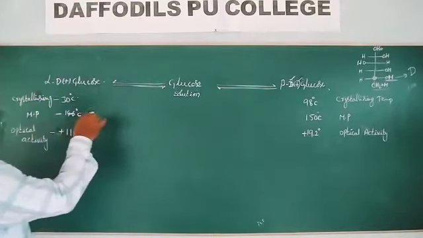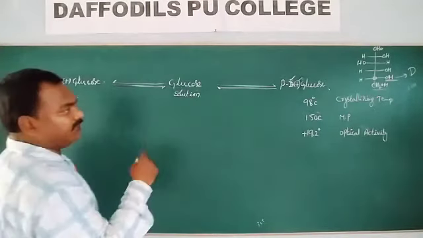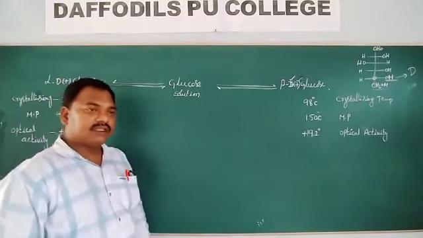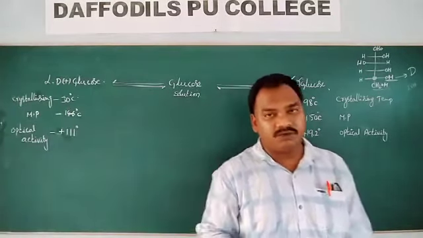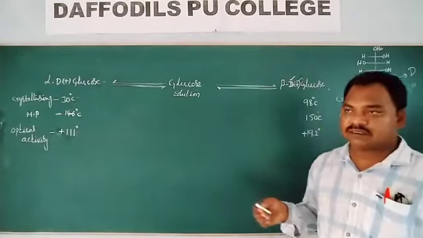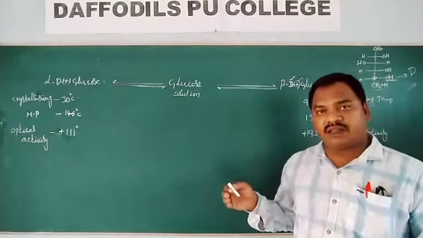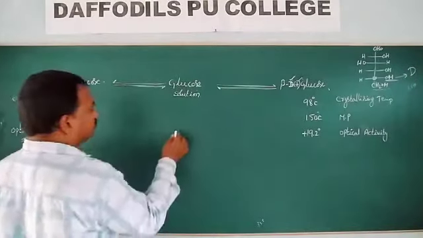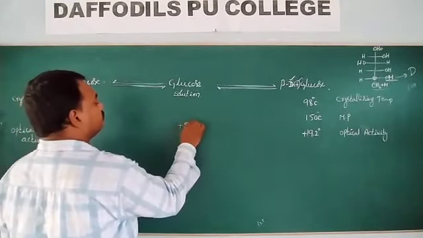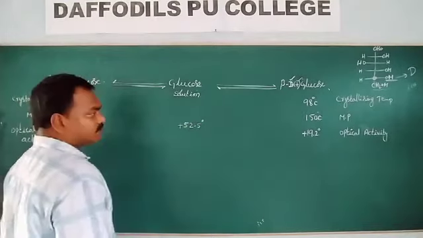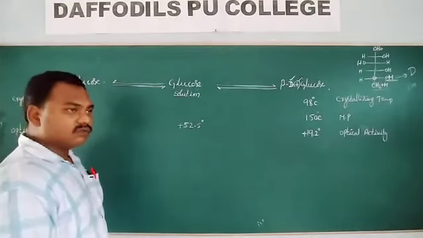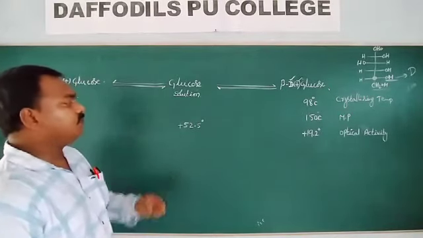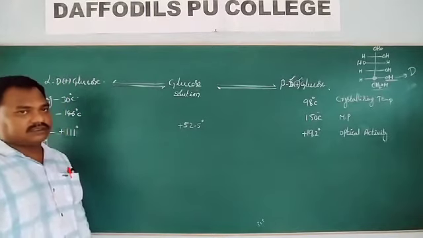When alpha D glucose solution and beta D glucose solution are allowed to mix and stand for a few minutes, the optical activity of the glucose solution gradually changes and reaches 52.5 degrees.